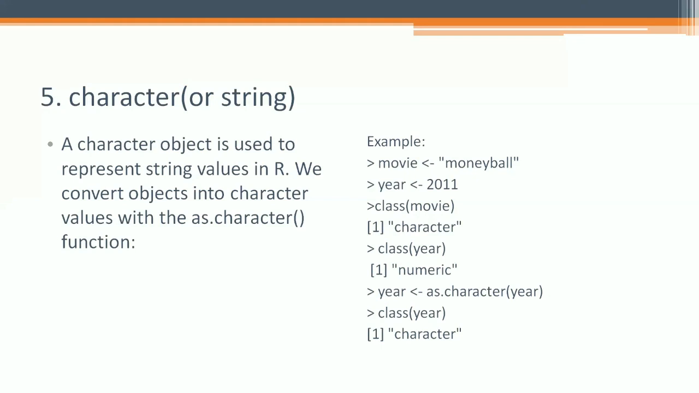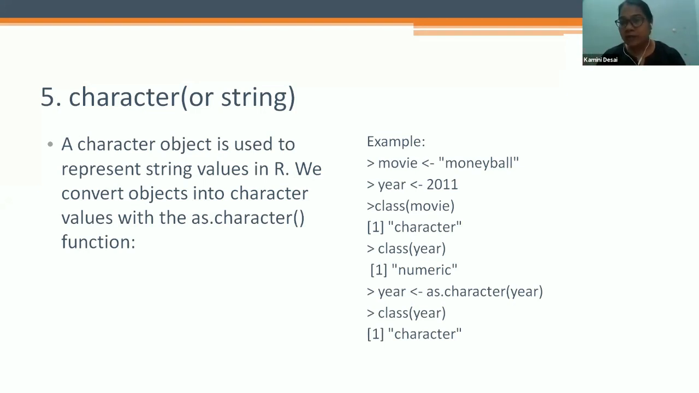Okay, good. Movie is, we have defined in the Moneyball. So it is a string object, right? It is a string. We have given some name to the movie. It is not numeric, okay? And we have put it in quotes. Then only R can decide this is a character, okay? And the year is 2011.